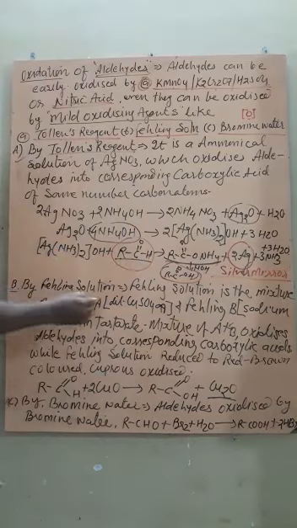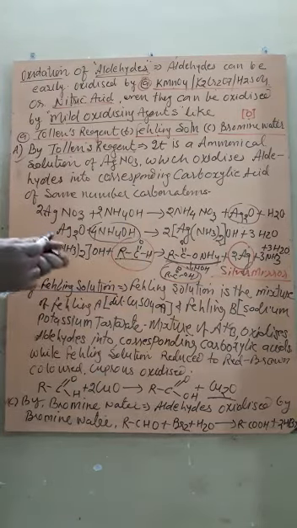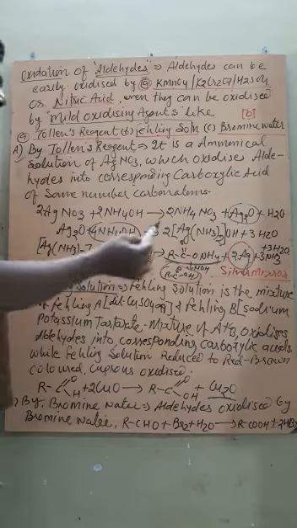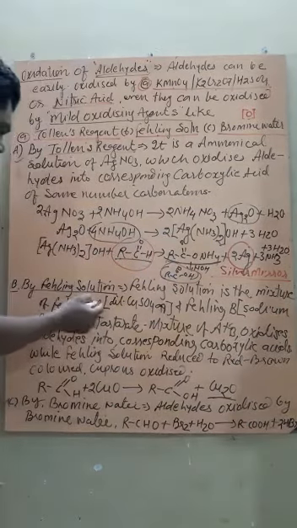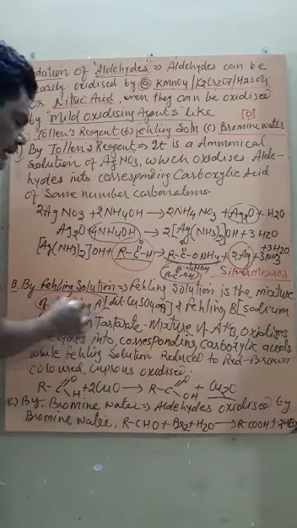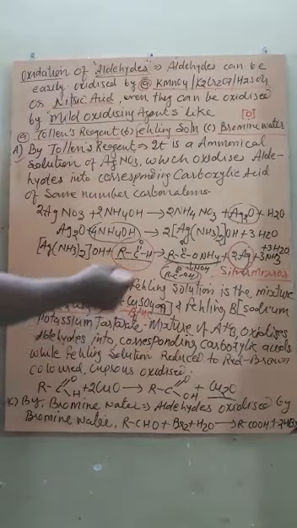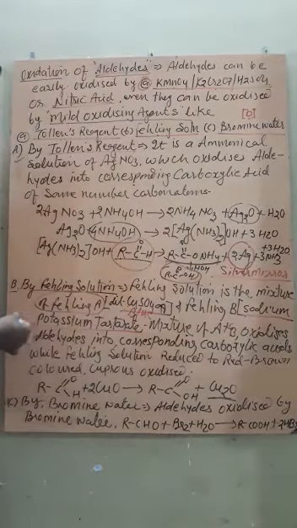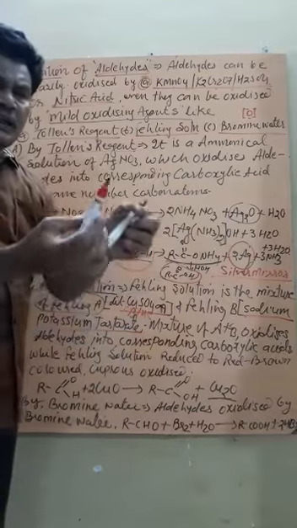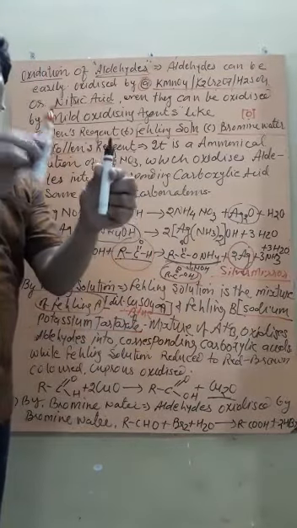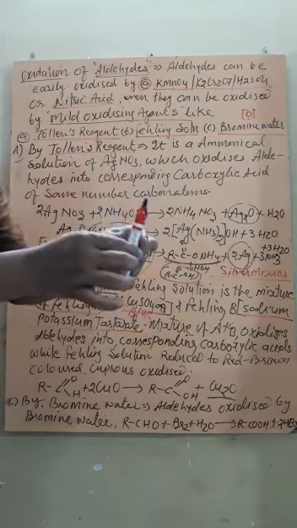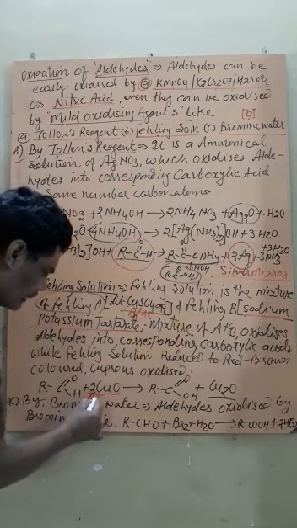The second one is Fehling solution. Now students, what is Fehling solution? Fehling solution is a mixture of two solutions. One is called Fehling A, which is CuSO4, blue in color. You know copper sulfate is blue in color. While Fehling B is sodium potassium tartrate, which is colorless. When we take equal volumes of Fehling A and Fehling B, it converts into a deep blue color.